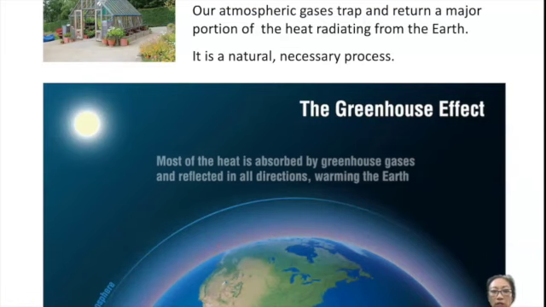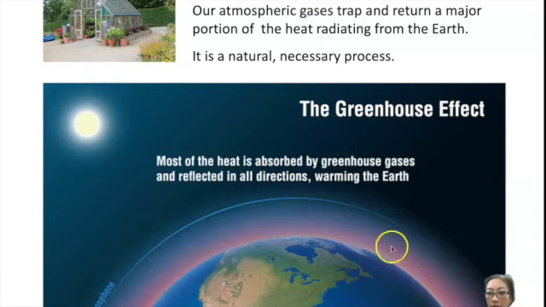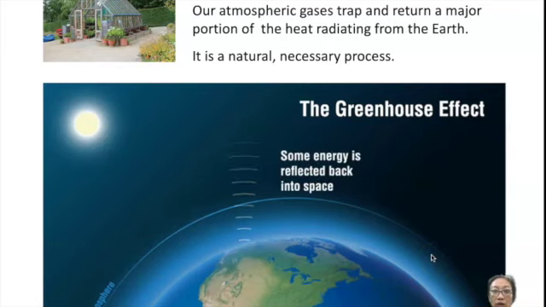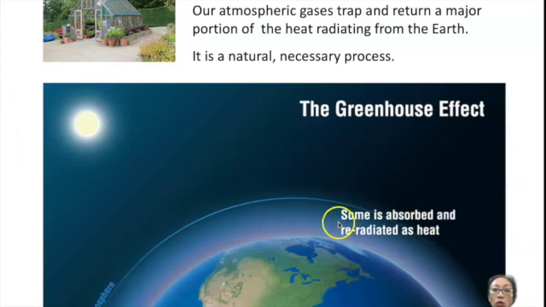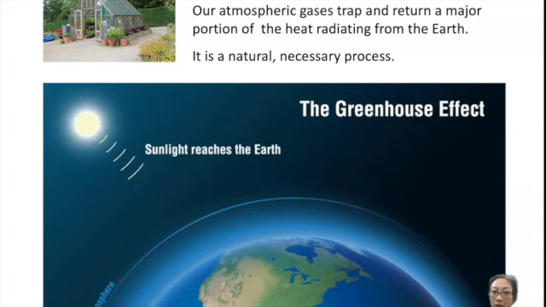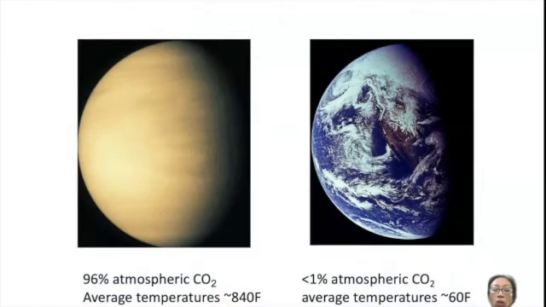So the issue becomes the enhanced greenhouse effect, where the same gases in the atmosphere that have been present are increasing and trapping more of the heat because that's what they did to begin with. So now there's more warming, and this is a question. So the number one gas of the atmospheric gases that traps heat is carbon dioxide, though it's not the only one. And what we have for comparison is Venus.